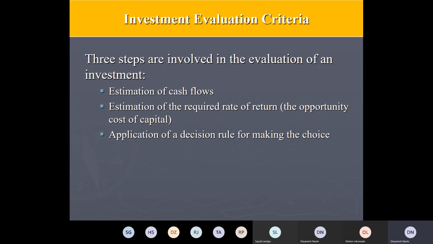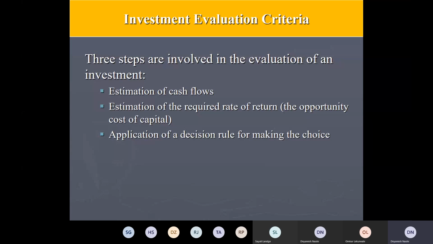Decision rules are basically the different methods which are also called capital budgeting techniques. So estimation of the cash flows, then having a required rate of return with which our returns will be compared. If they are higher, only then will that be taken for consideration. If it is lower, then you are not going to consider it for comparison with other investment options. And the third one is what methodology or decision rule you use for evaluation.